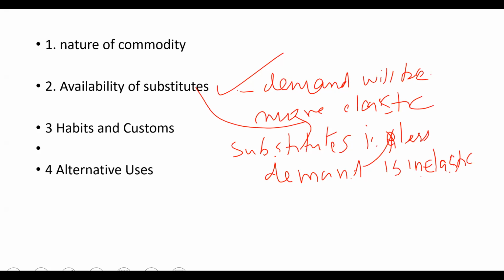They had given the example, demand for sugar. Book mein diya hai, demand for sugar is more elastic than demand for salt. What is the reason? Sugar, there are so many people who don't take sugar.